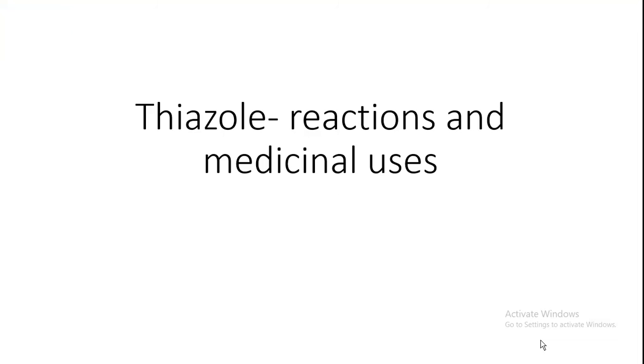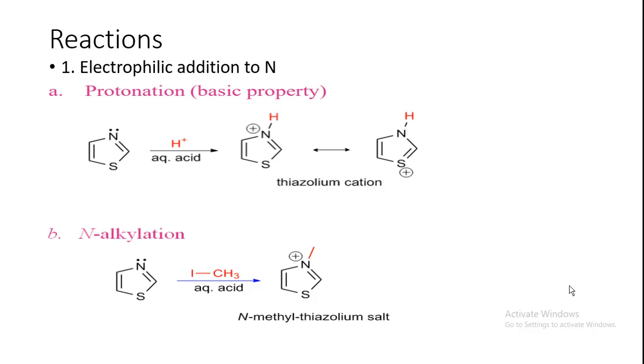So in today's class we will study about thiazole, reactions of thiazole and medicinal uses of thiazole. Last class we have already discussed what is thiazole, its preparation and aromaticity. Thiazole is a 5-membered ring, sulfur and nitrogen containing heterocyclic compound. So let us just start with the reactions.